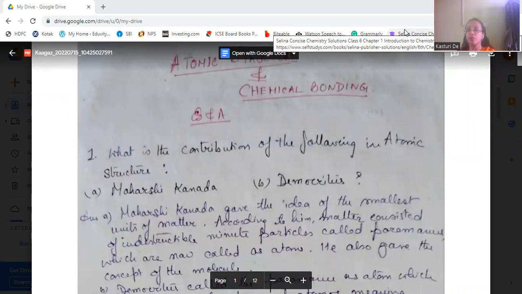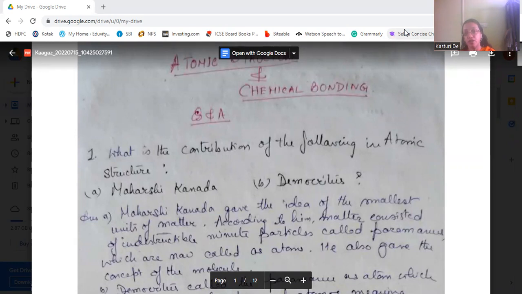Today I'm going to start with the atomic structure and chemical bonding question answers, the back questions generally, and some other questions will also be there so that you can perform well in the exams, and that will help you in understanding the chapter. So with that, we'll start today's discussion.